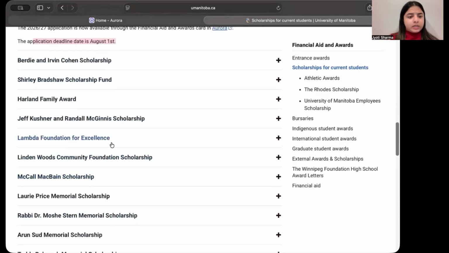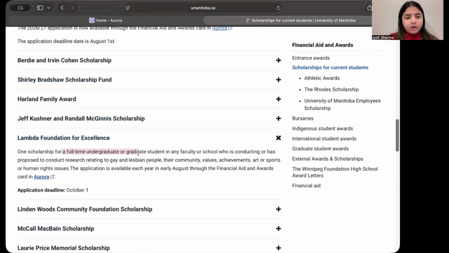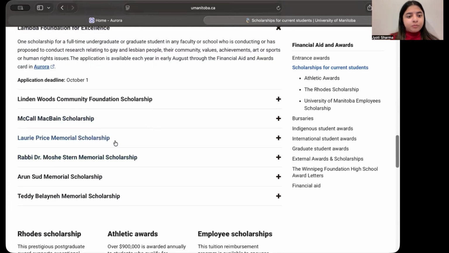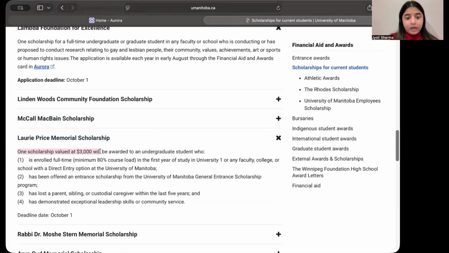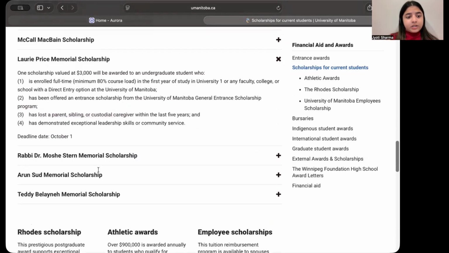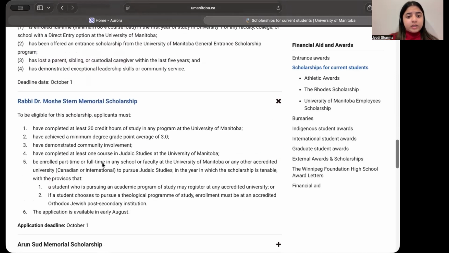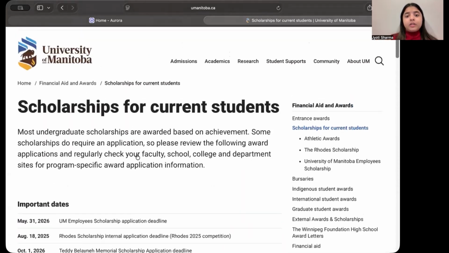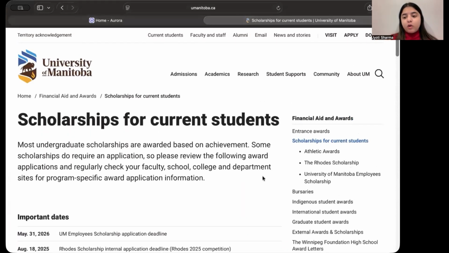Then let's open some other one. Let's say this one. This is for a full-time undergraduate student in any faculty who is conducting or proposes to conduct research related to gay and lesbian people. So this is for them. Then there's this one, with a value of 3,000. It requires being enrolled in a minimum 80% course load in first year, having been offered an entrance scholarship, and having lost a parent or sibling or custodial caretaker within the last 5 years. Then there is another one. So there are a lot of options. You can see which one you're eligible for and go for that.